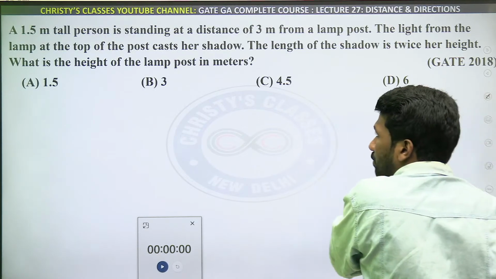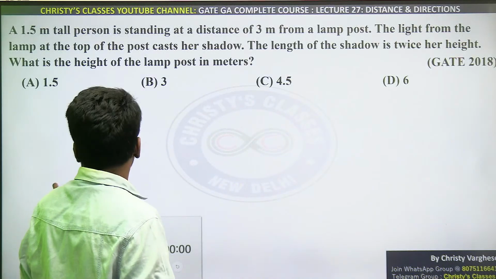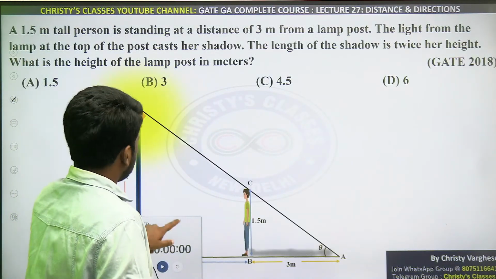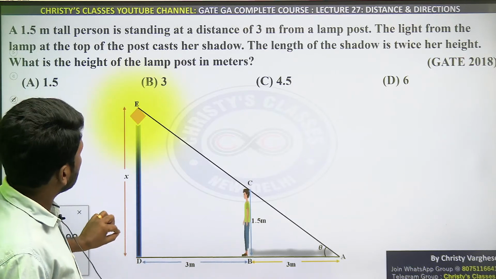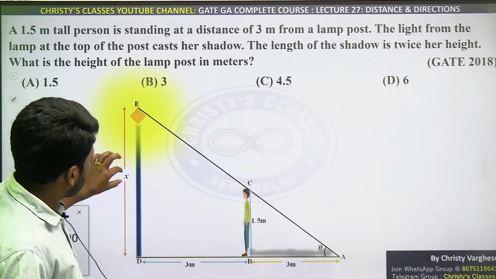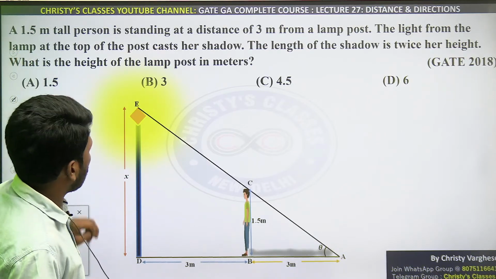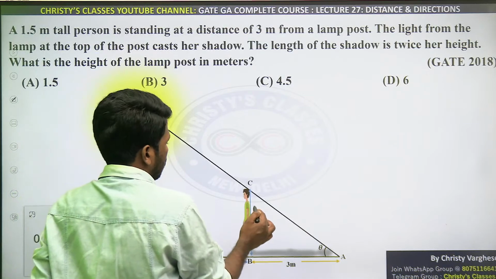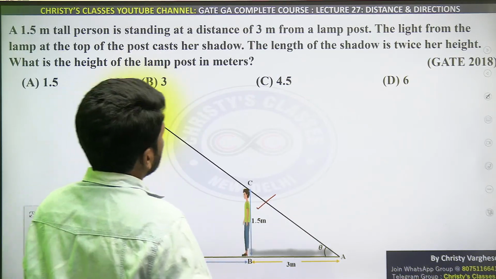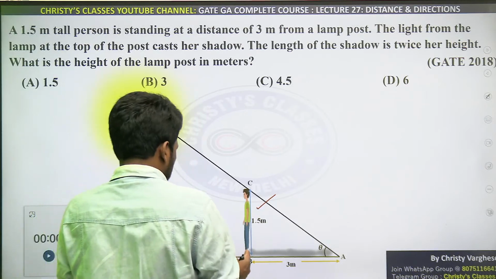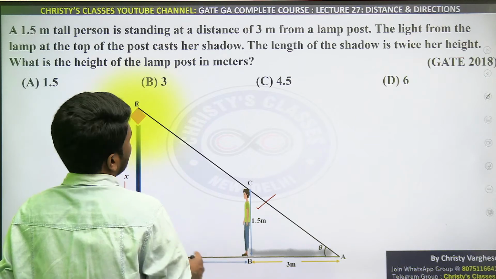So a 1.5 meter tall person is standing at a distance of 3 meter from a lamp post. If I represent it this way, there's a lamp post. The height of the lamp post is our required unknown, so let us consider that as x. The height of the person is 1.5 meter. She is 3 meter away from the lamp post, so this length is 3 meter.